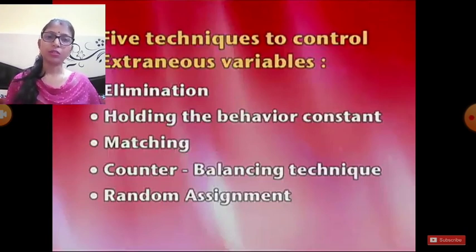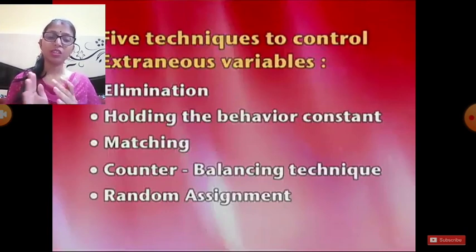So the third technique is matching. For controlling organismic variables, there are three types of variables. First one is related to the organism, second one is related to the environment, and third one is sequence related variables. Okay, so three types of relevant variables.